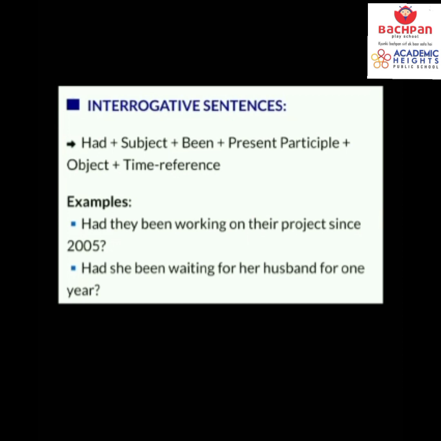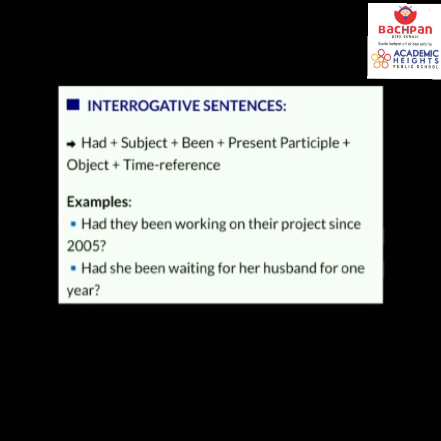Had plus subject plus been plus present participle, that is the base form of the verb, plus ing plus object and plus the time reference. Let's see the examples. Had they been working on their project since 2005? But as you know very well that whenever we write the interrogative sentences, the helping verbs come out. Had, they is the subject. We always write subject after the helping verb in the interrogative sentences. Had they been working, again present participle, on their project is the object, and since 2005 is the time reference.